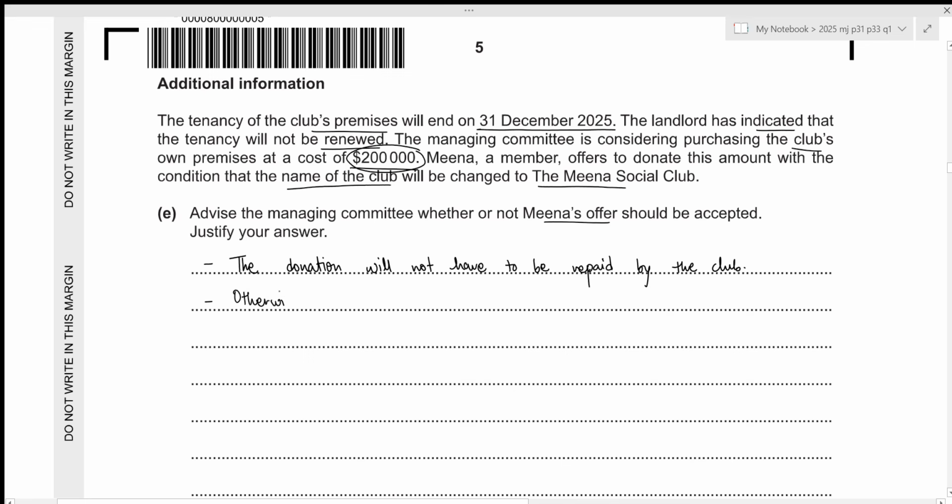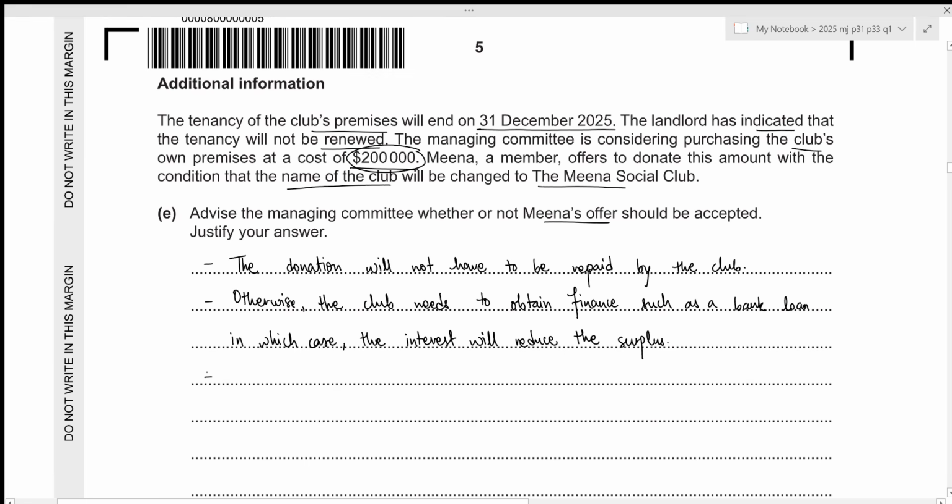Otherwise, the club needs to obtain finance such as a bank loan, in which case the interest will reduce the surplus.